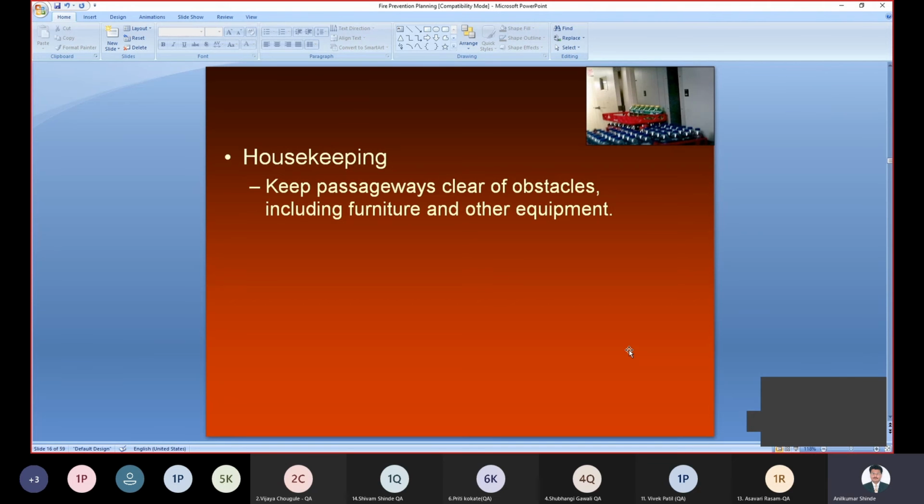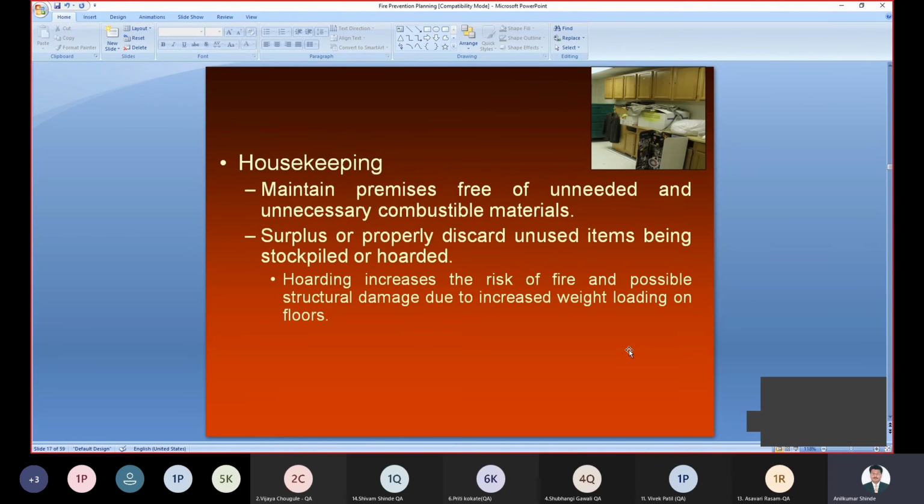Why? Because if anything happens in a particular department, the passage area should be clear, so that persons caught in the fire can easily come out from the place of the fire and save their lives. That's why the space must be clear.